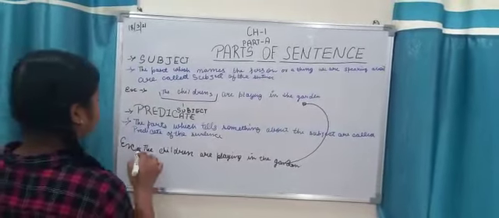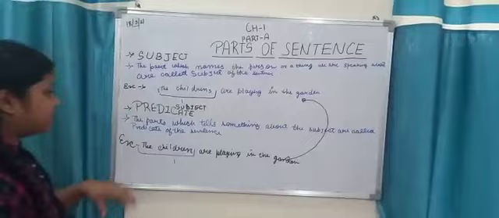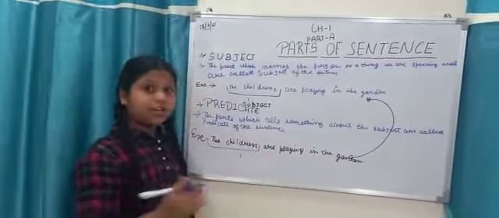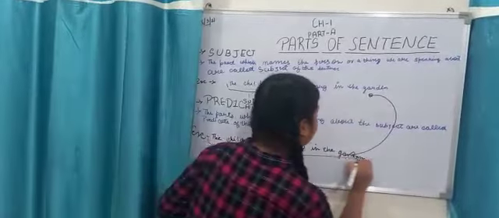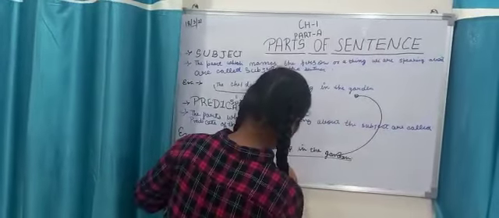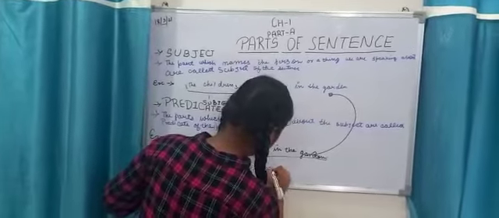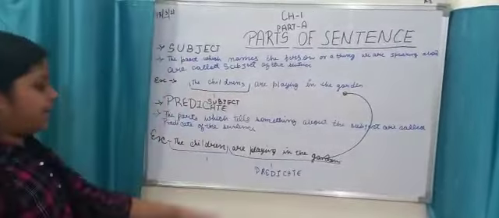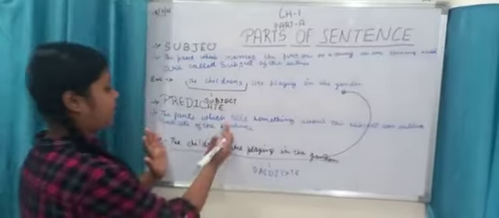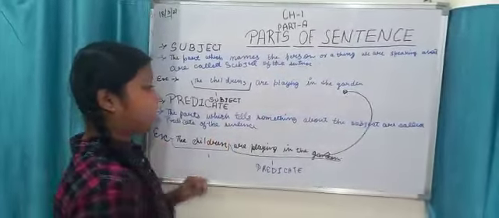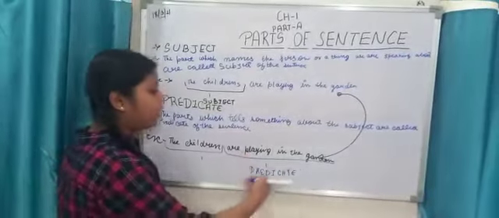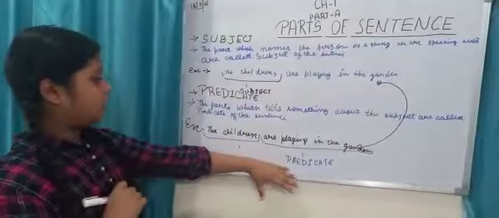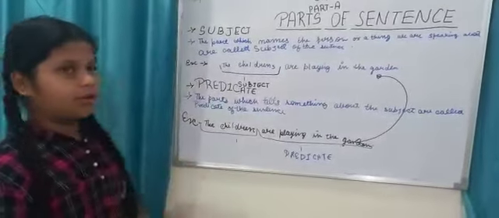In this sentence, the children are the doer or the subject because they are doing the action. And the action done by the children, meaning are playing in the garden, is the predicate. This is the predicate. Why? Because the children are the subject and the action done by the children, are playing in the garden, is the predicate. So this is all for today.